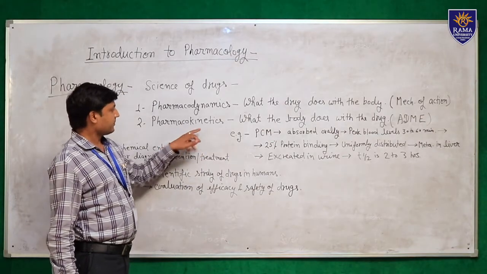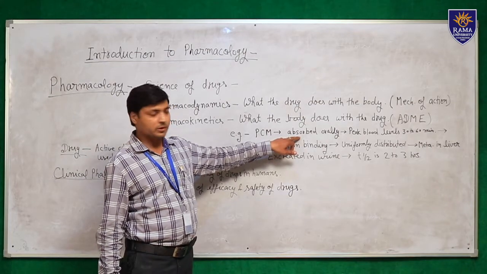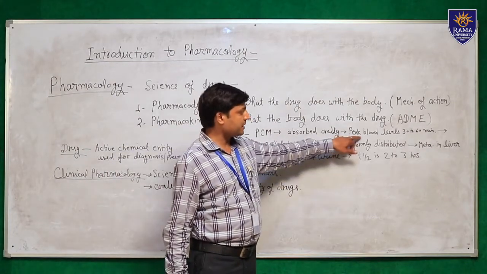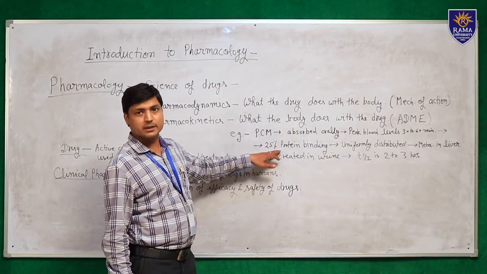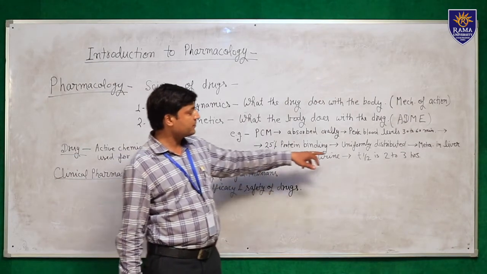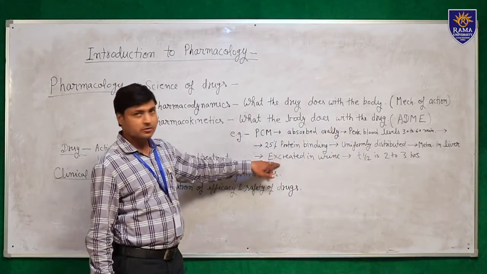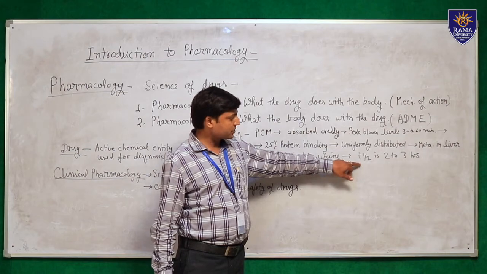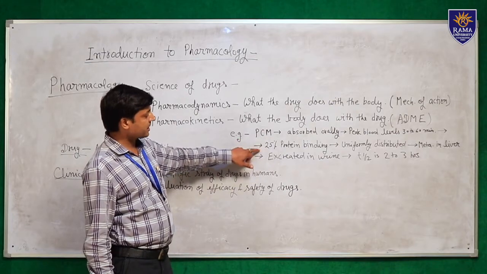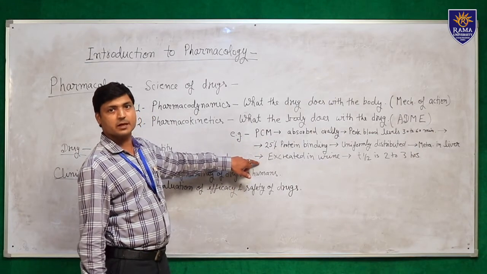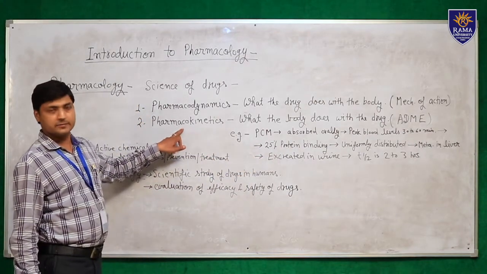For example, in pharmacokinetics, take paracetamol. It is almost completely absorbed orally, and its peak plasma blood level is attained in 30 to 60 minutes. Then 25% binds to plasma proteins, and it is uniformly distributed throughout the body, extensively metabolized in the liver and excreted in urine, and its half-life is 2 to 3 hours. So the pharmacokinetics of paracetamol means absorption, distribution, metabolism and excretion. How absorption, distribution, metabolism and excretion occur, this we study in the pharmacokinetic division.